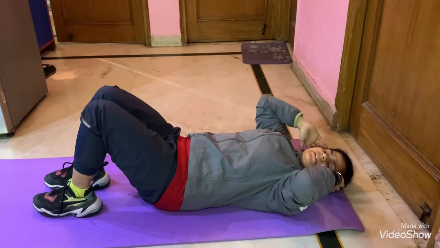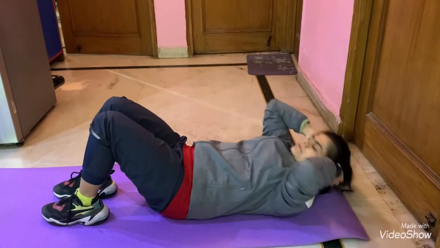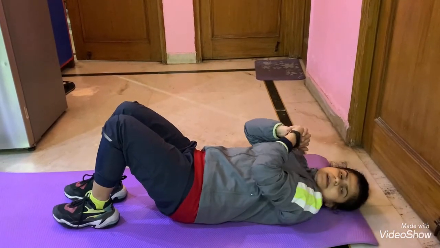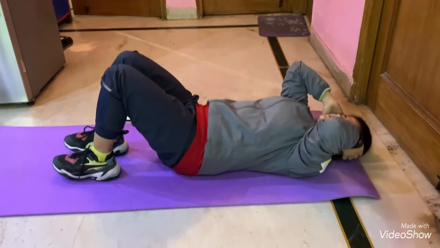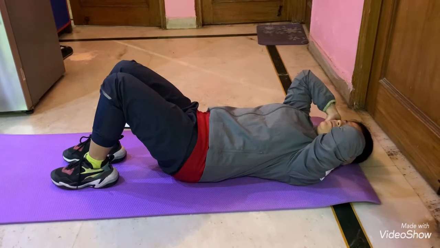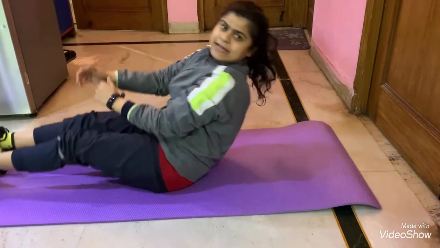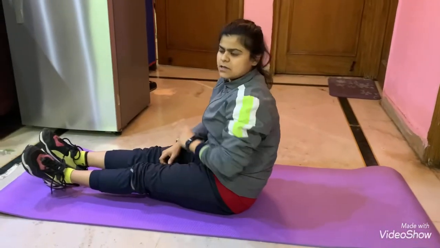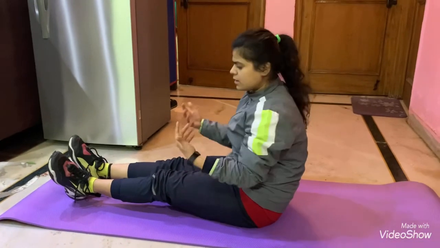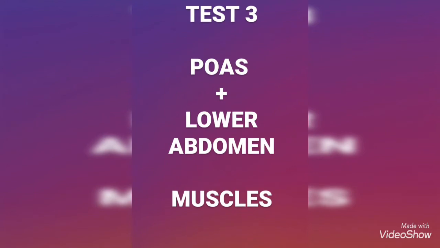And if you are facing difficulty in performing a full sit-up, like you are not able to do it, then you will be graded 0. So you will fail in this test. If you want to pass this test, you have to do one full sit-up without failing. So the second test is the same as the first test position, just with the difference in your leg position. Okay.